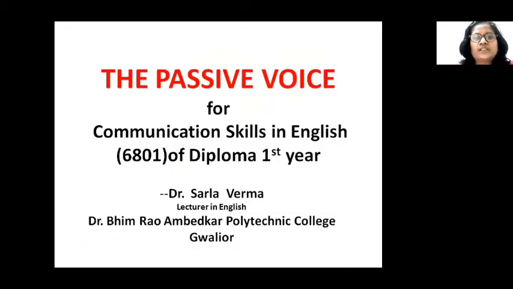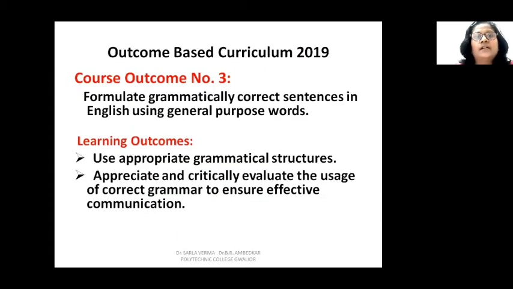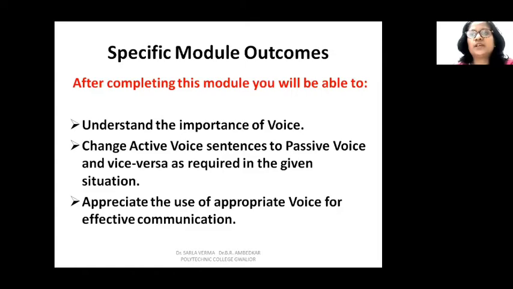So today's topic is passive voice, and the course outcome is to formulate grammatically correct sentences in English using general purpose words. And the learning outcomes as specified in your syllabus or curriculum are that the students will be able to use appropriate grammatical structures and they'll be able to appreciate and critically evaluate the usage of correct grammar to ensure effective communication.